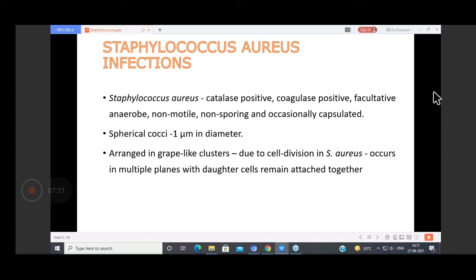If you remember your introductory lectures on bacteria, the bacteria have a certain arrangement, and on the basis of arrangement you can identify them. Staphylococcus aureus, staph as such, is arranged in bunches of grapes. Streptococcus is arranged in chains. Micrococcus is arranged in tetrads. Staph is arranged in grape-like clusters due to cell division occurring at multiple planes.